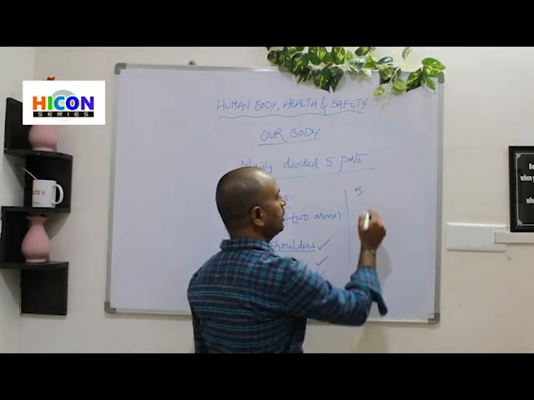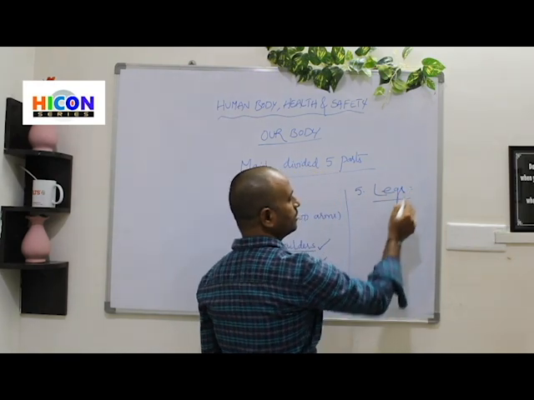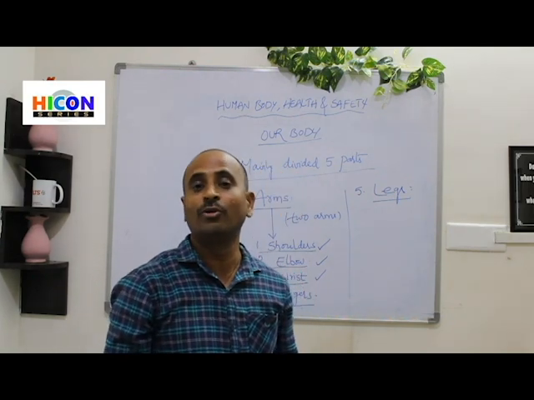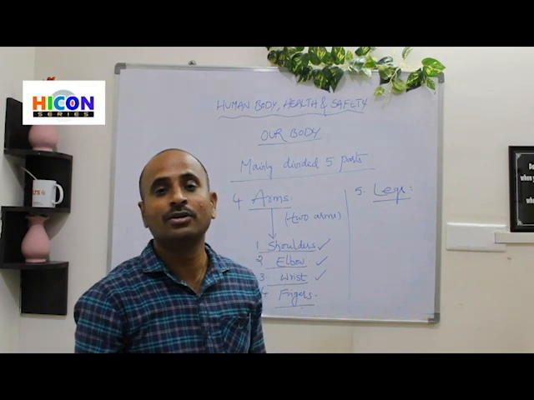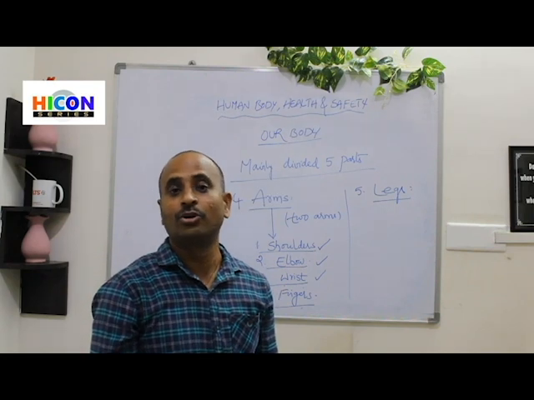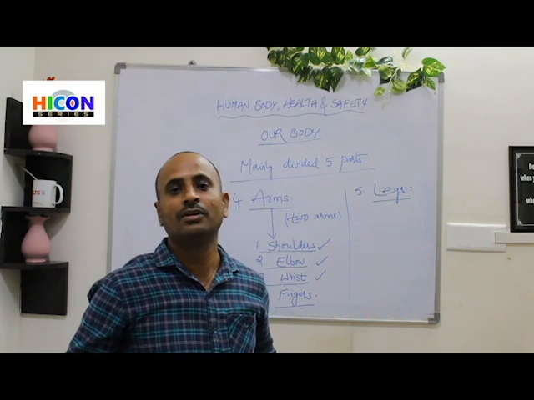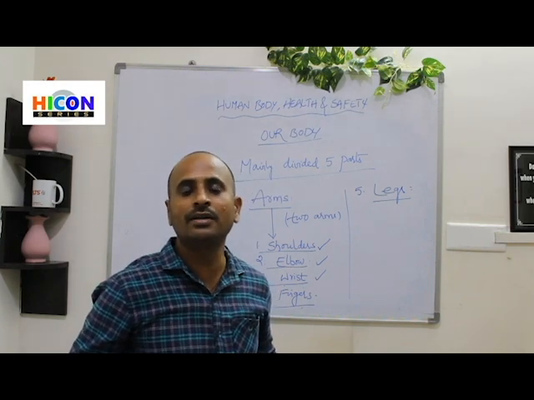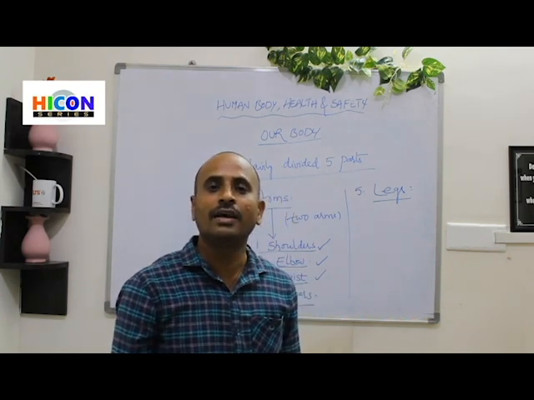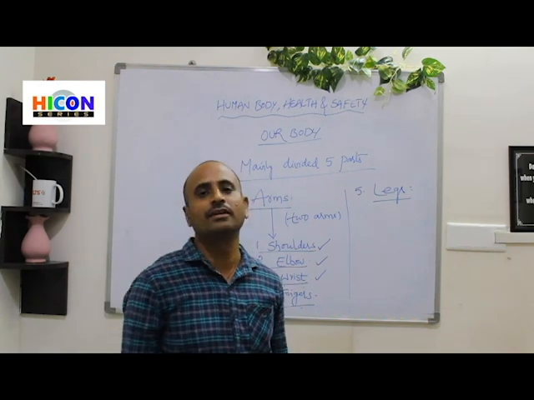The fifth part is called legs. So how many legs do we have, children? Yes, in total we have 2 legs. Look at the picture. So how many legs? Yes, we have 2 legs. The 2 legs are attached to the trunk. Look at the picture. The legs are attached to which part? Yes, the bottom part of the trunk. The two legs are attached to the trunk.